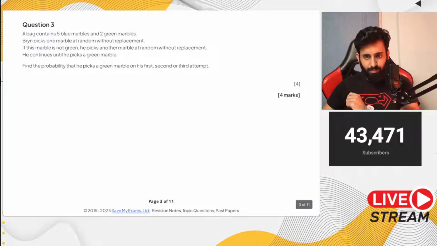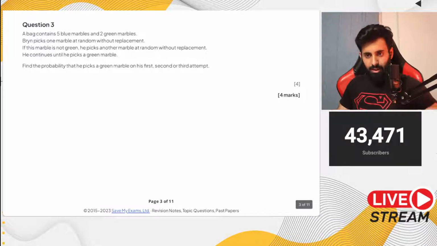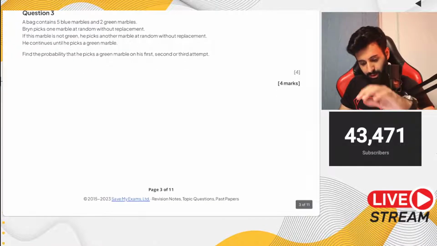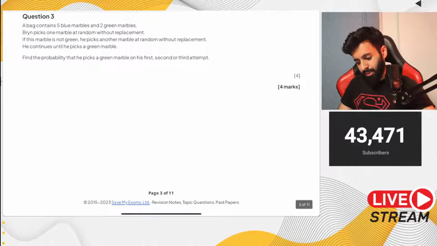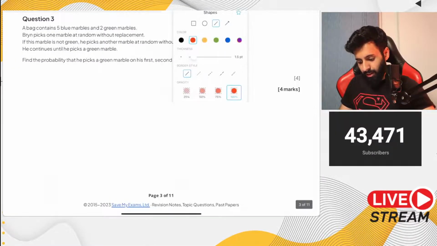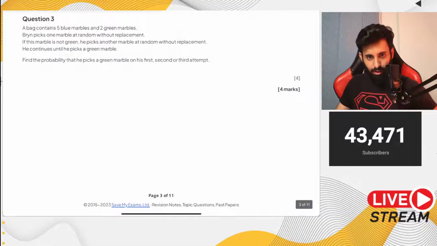So I'm going to solve this now. Hold on to your answers, and in the end you can tell me who got the correct answer. In fact, I'll tell you what the correct answer is: 5 upon 7. Now, this is a tricky question. I don't know which past paper this is, but it is definitely a past paper question. This is a worksheet from Save My Exams, and I've taken out all the hard questions.